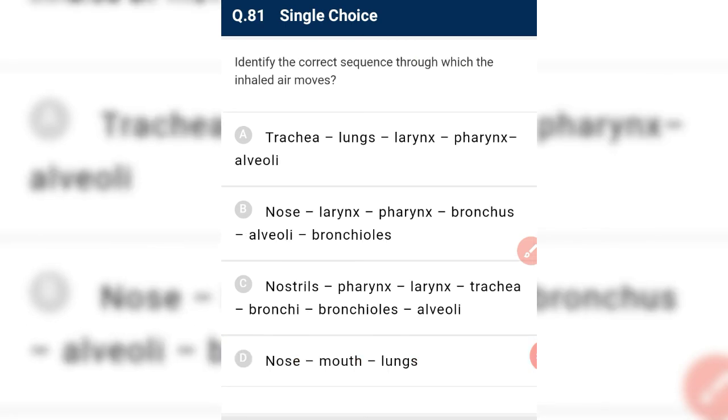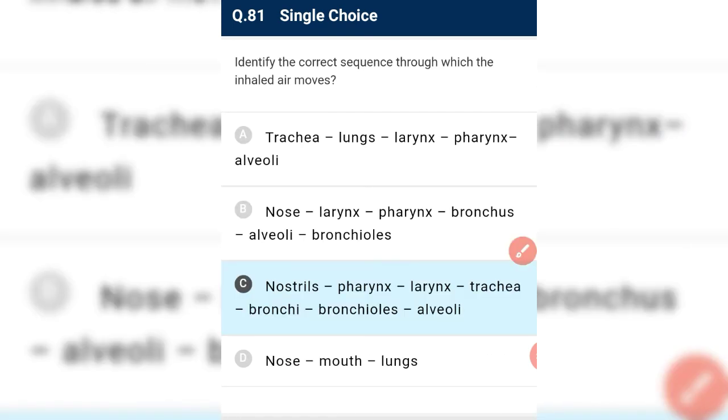Identify the correct sequence through which inhaled air moves. Trachea, lungs, larynx, pharynx, alveoli? No. The first thing that appears during the intake of air is the nostril, and the pharynx is the common passage for food and air. So pharynx comes first, then larynx. So nostril, then pharynx, then larynx, then trachea, then bronchi, then bronchioles, and then alveoli last.